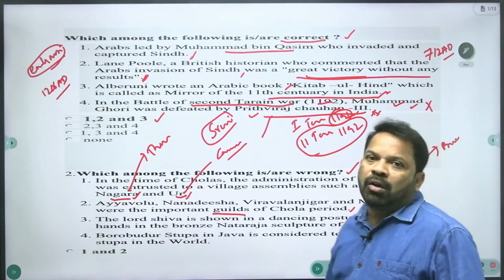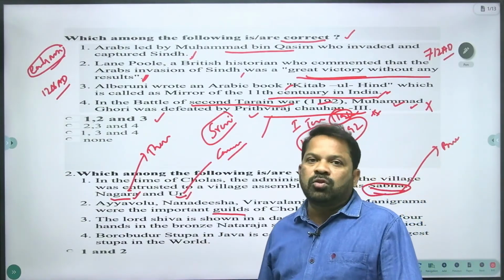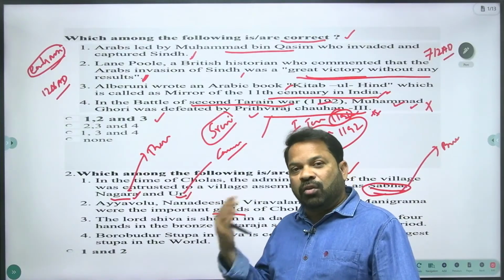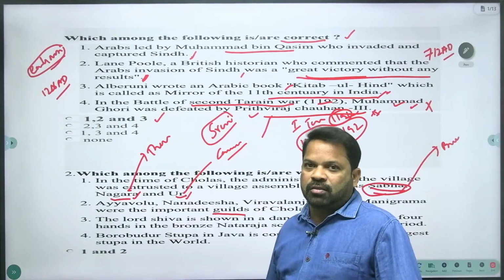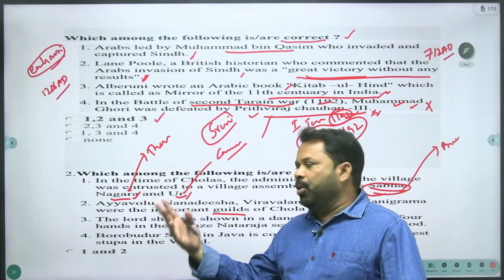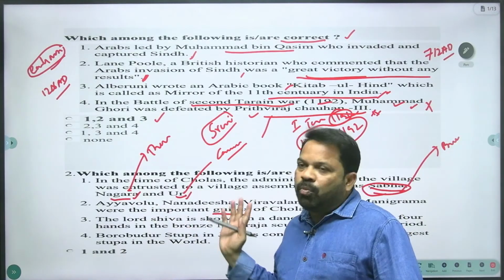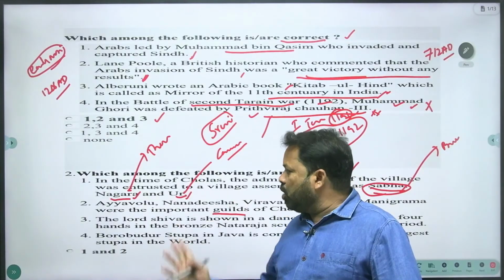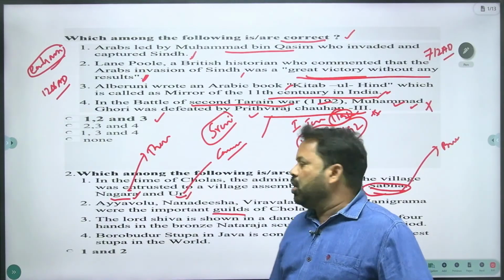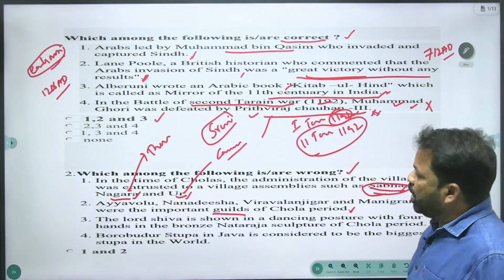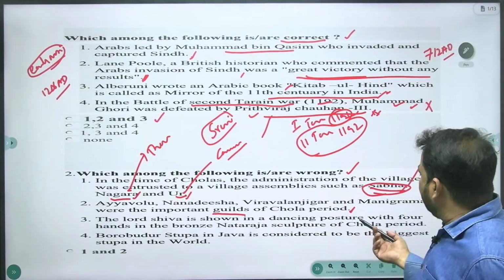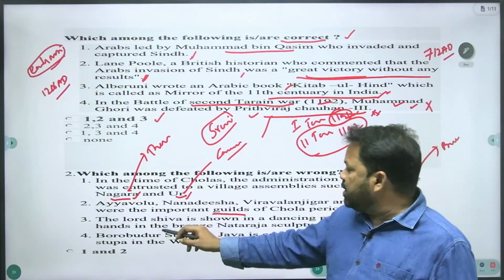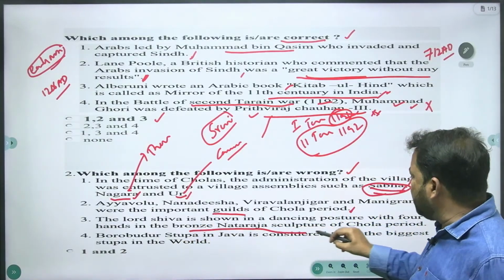I don't know whether you are aware or not, these merchant associations worked even in foreign countries. They traded from India to abroad. These are very powerful merchant associations, very popular in the time of the Chola period. And the second statement is also right. Lord Shiva is shown in a dancing posture with four hands in the bronze Nataraja sculpture.